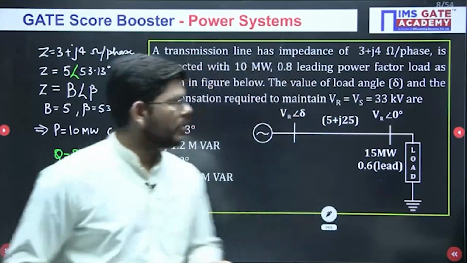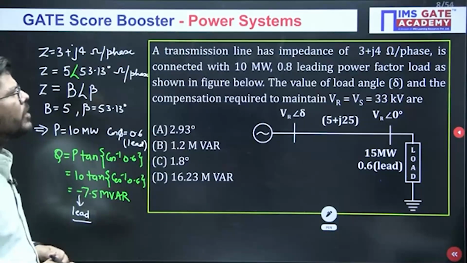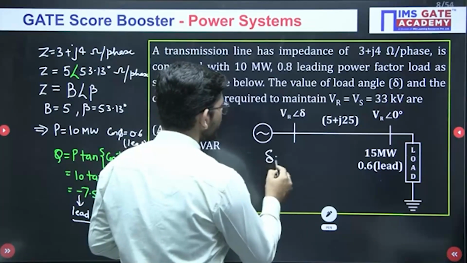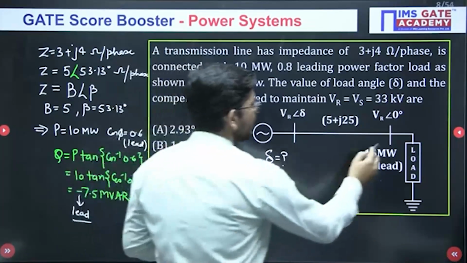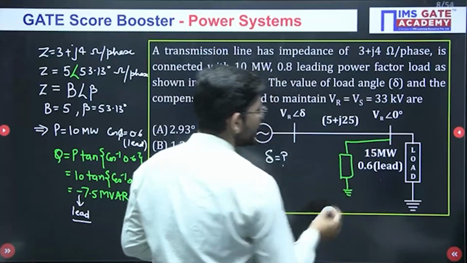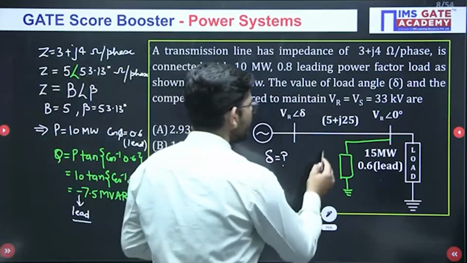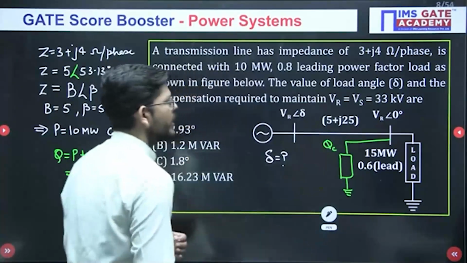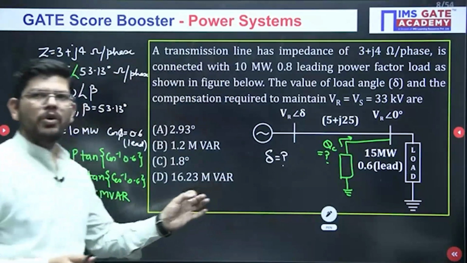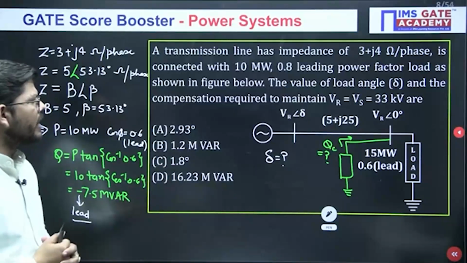Okay, now from the given data we have calculated all these values. We have to calculate the value of load angle del and the compensation required. So we have to calculate what will be the value of del, and if we use some compensation, I don't know whether it is inductive or capacitive, then what will be the value of Q compensated? So we have to calculate these two things: how much will be the value of Q compensated, and how much will be the value of the load angle del.